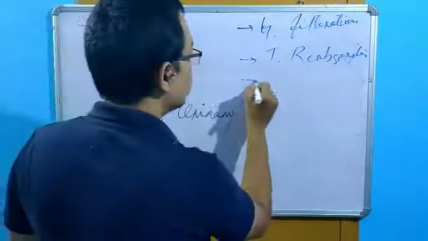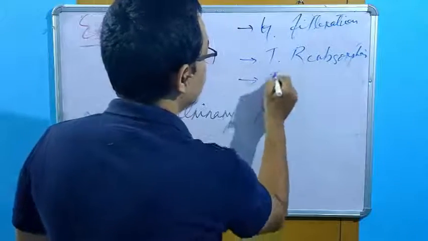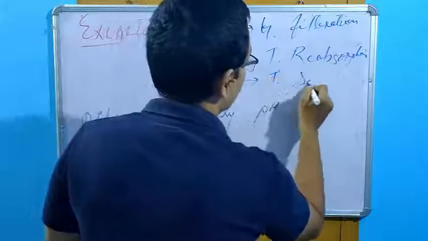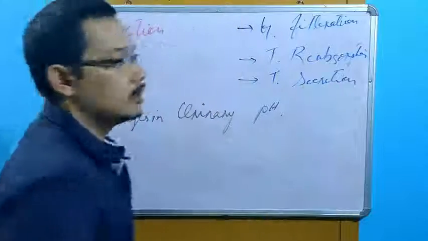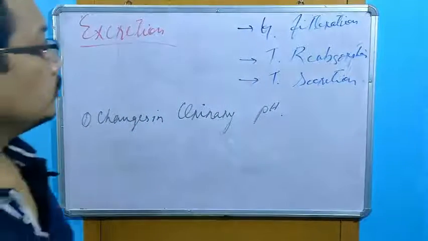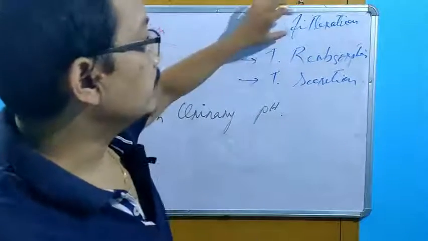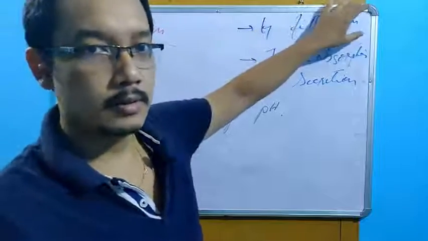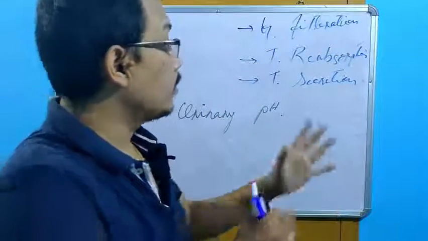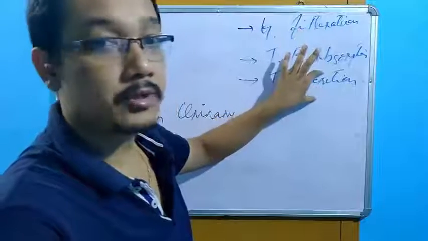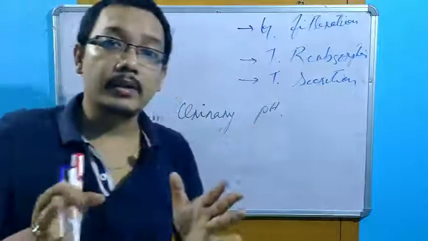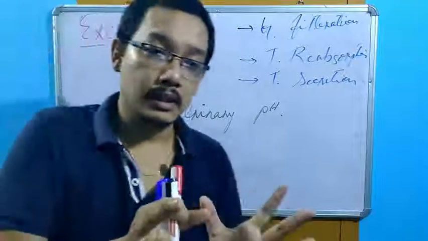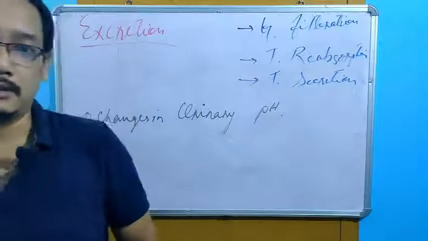The next one was tubular reabsorption, and the other one is tubular secretion. So there is nothing to do in the glomerular filtration, but the drugs can act on this reabsorption and secretion to change the excretion pattern of the other drug.